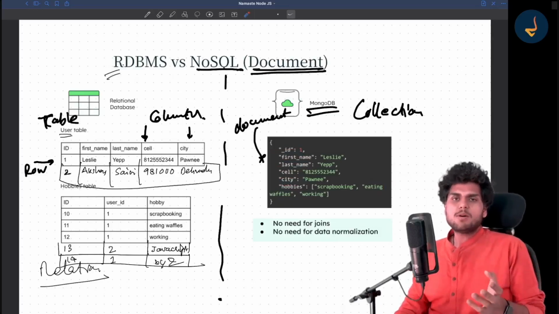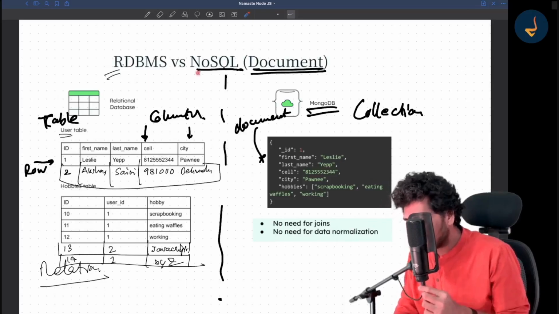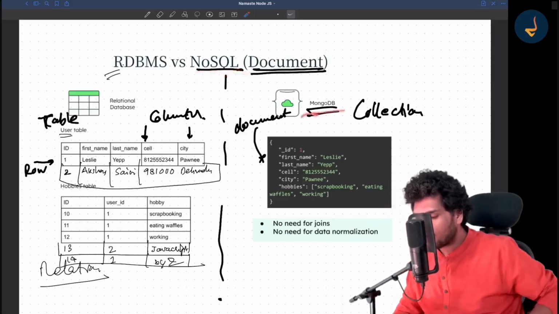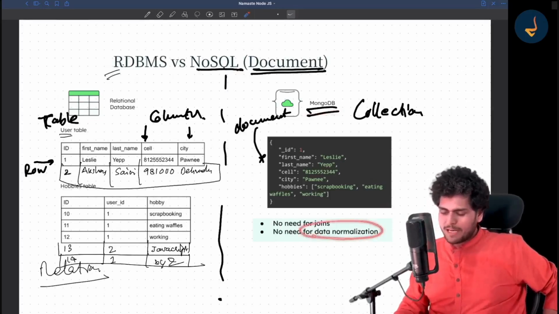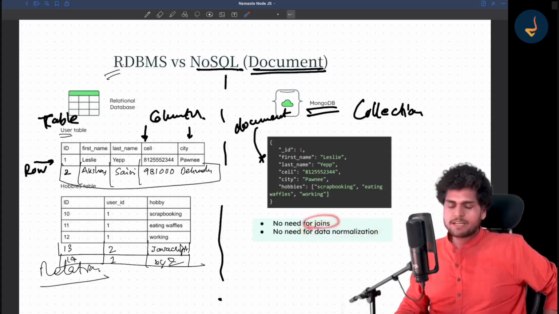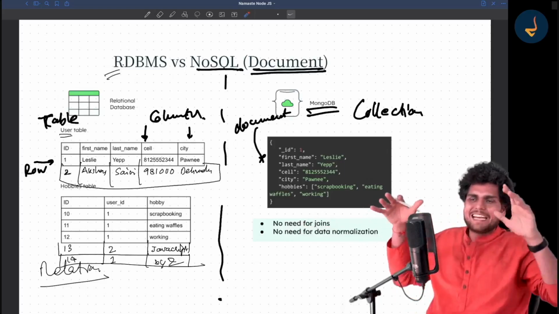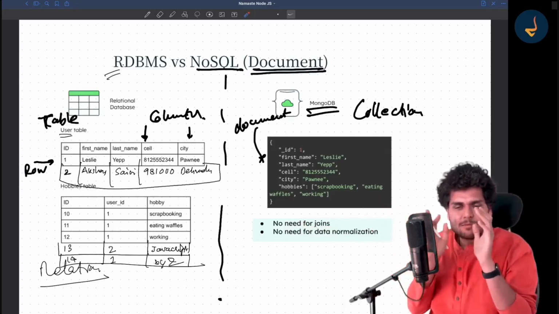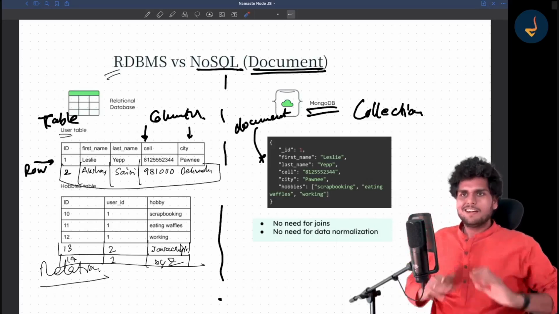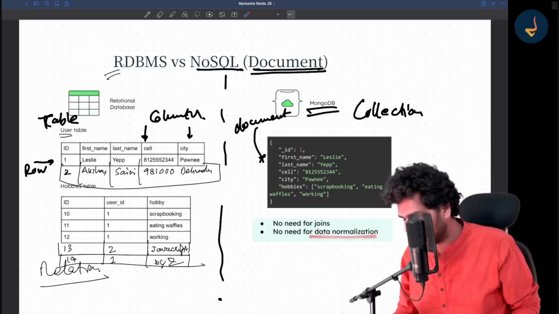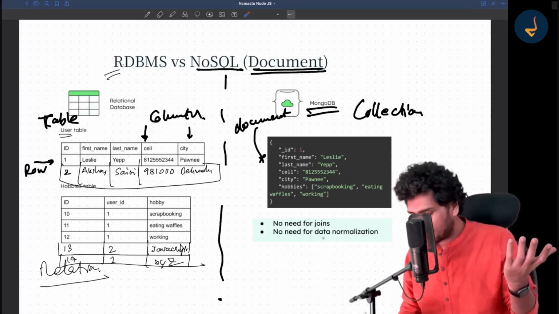So this is how you have the data inside your NoSQL document, or MongoDB. And if you will see, there is no need of data normalization. There is no need of joins. Data normalization means that data could not be hierarchical or stored in arrays or something. You need to normalize data. Read about normalization of database. It's again a big concept in itself, normalization. But you don't have to think about that. You don't need data normalization.